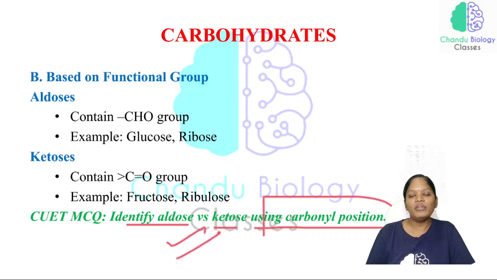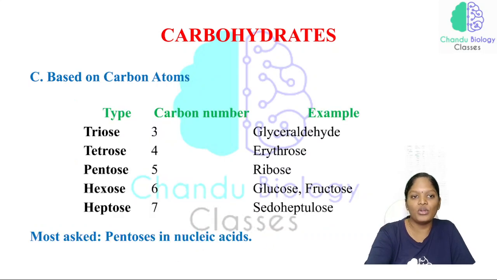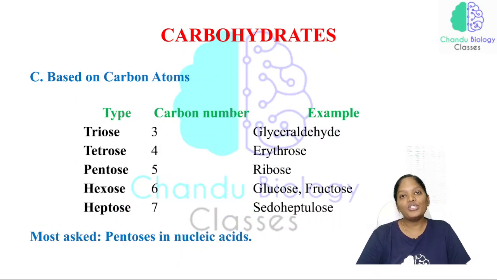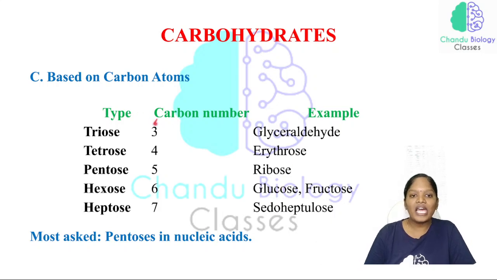The question can be asked from here. We are going to discuss all those things. Based on the number of carbon atoms, we can classify the carbohydrates. If they have 3 carbons, we call them trioses, and the example is glyceraldehyde. We are going to see the picture. If they have 4 carbons, we call them tetroses, and the example is erythrose.